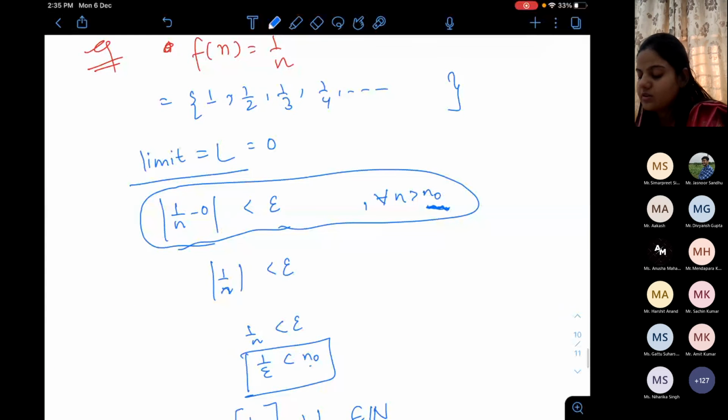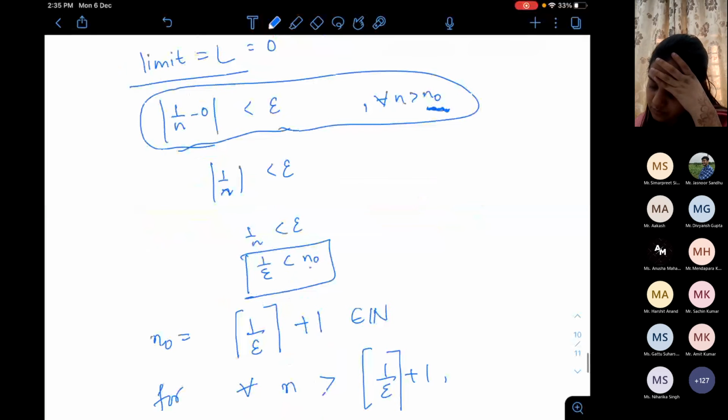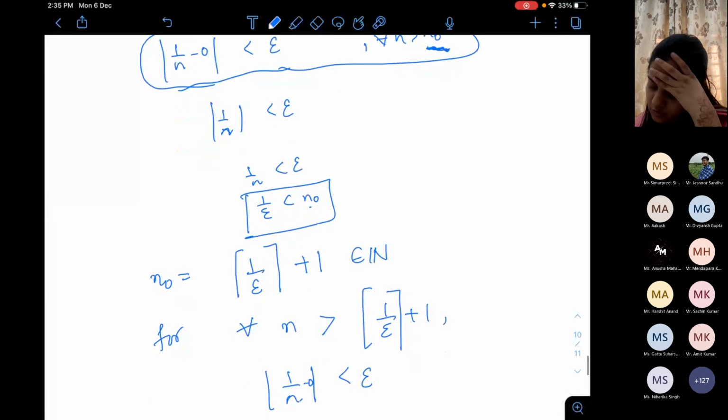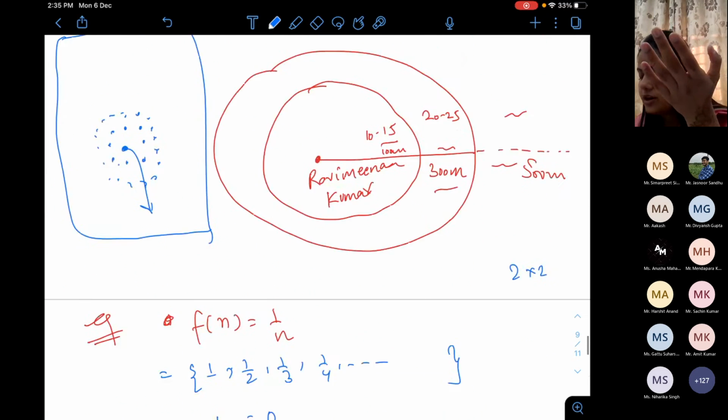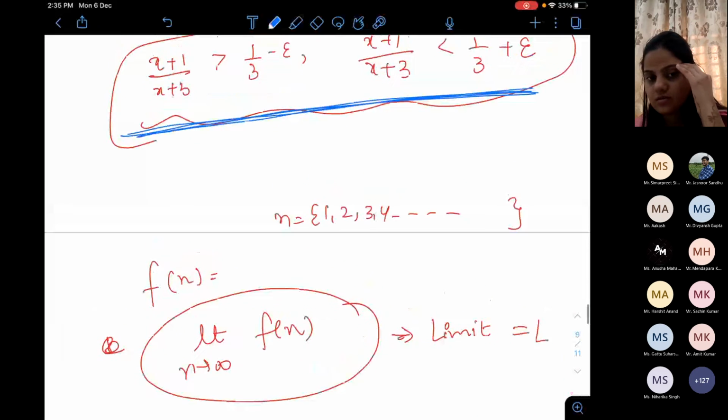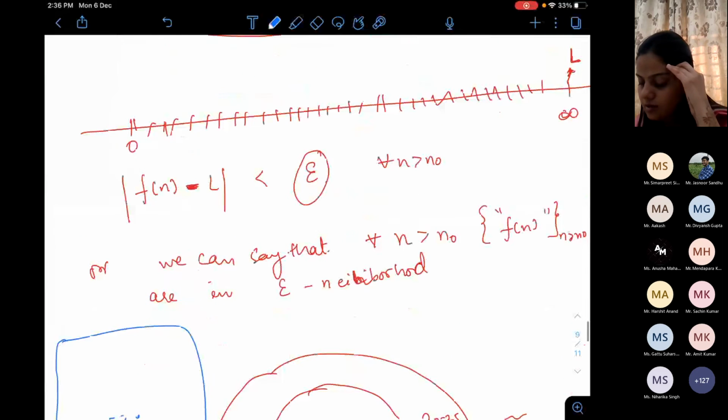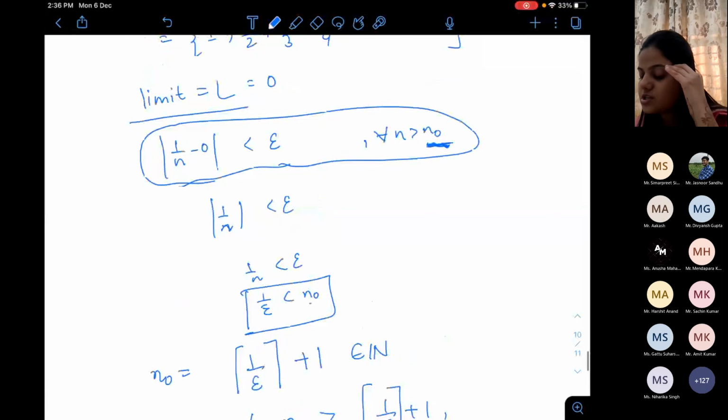But mine is positive, so nothing changes. I have to choose x such that the relation holds. My choice of n naught should be a natural number.